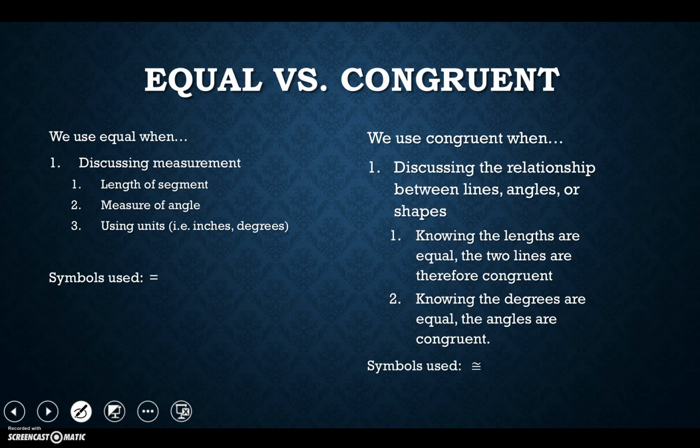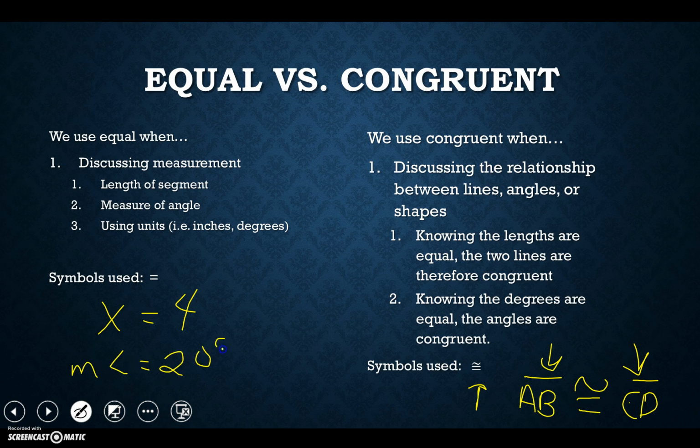Okay? The symbol is a little bit different. Look at the very top of the equal sign. We have this nice little squiggle on top. That represents congruence. So if I ever say this is congruent to that, you're going to use the equal sign with the squiggle. You'll most often use this with letters, such as segment AB is congruent to segment CD. Notice the notation I'm using here, and we're doing values. While over here, if I say x is equal to 4, that means the value of x is 4. Or the measure of the angle is 220 degrees, its actual measurement. That's why they are equal.